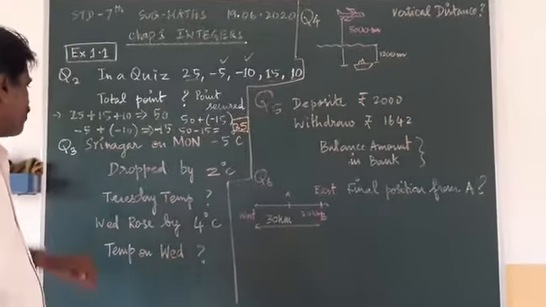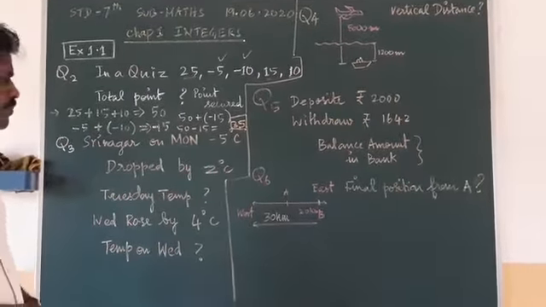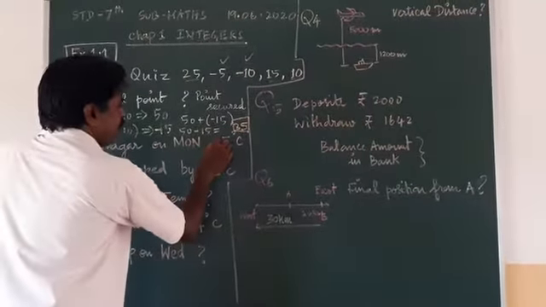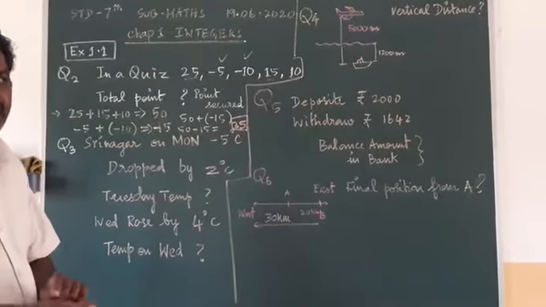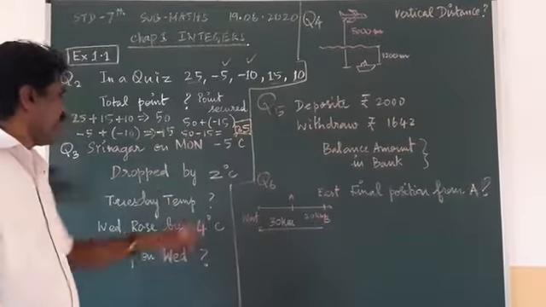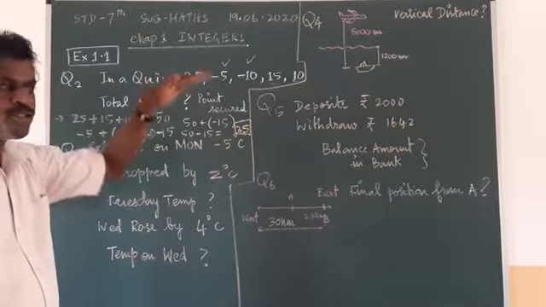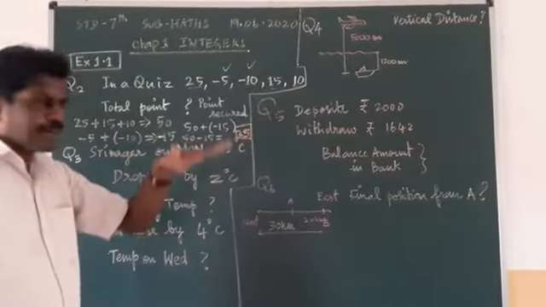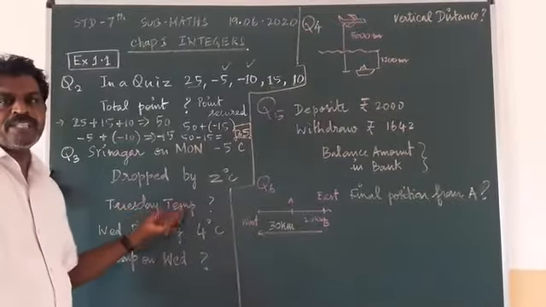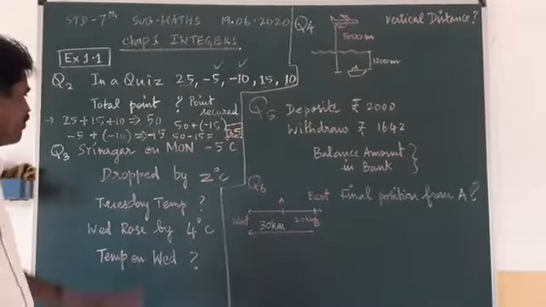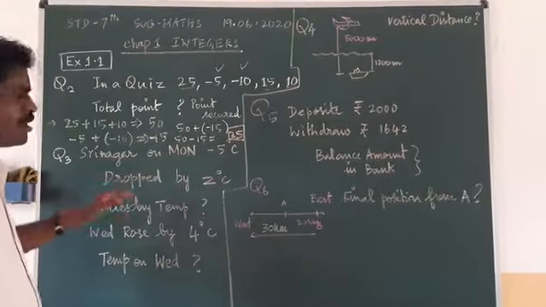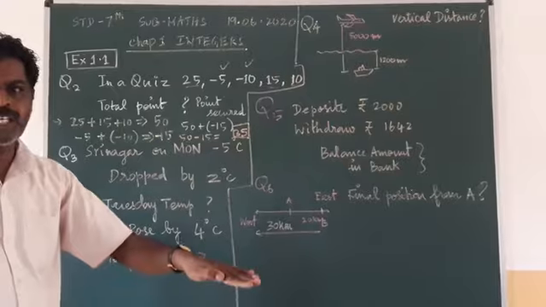Okay, third problem. That is also an interesting problem. In Srinagar on Monday, -5 degrees centigrade temperature is there. The next day, it is dropping by 2 degrees centigrade. What is the temperature on Tuesday? What is the question? On Monday, Srinagar temperature is -5 degrees Celsius. On Tuesday, it is dropping by 2 degrees Celsius.